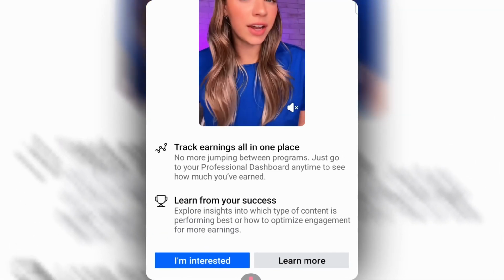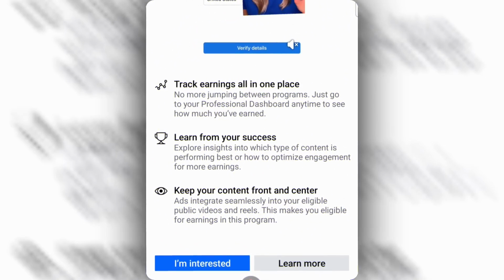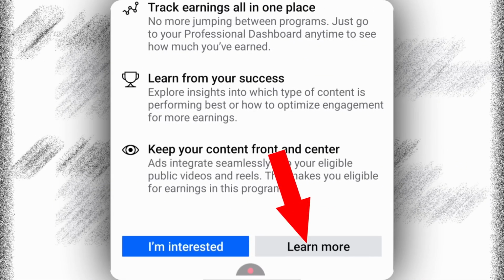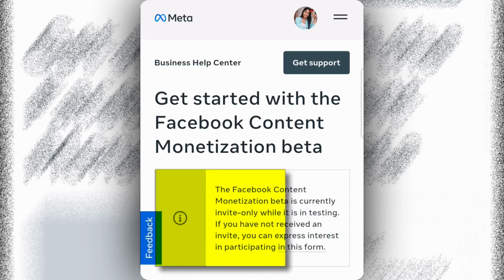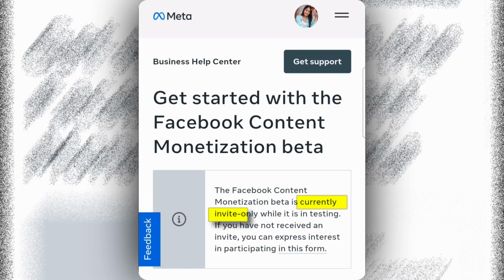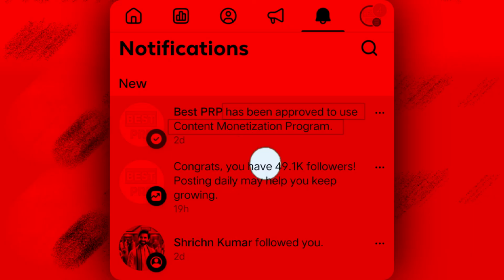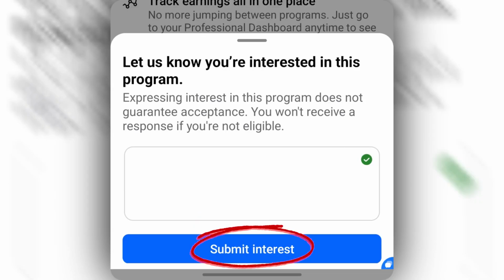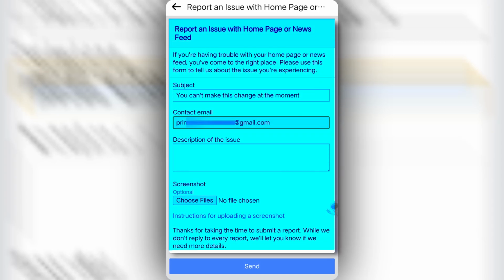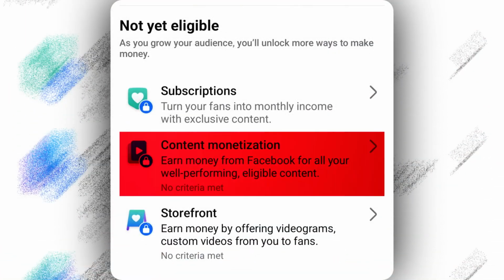But here, as soon as you come down a little to see the criteria, you will not find any mention that your page or profile should have 10,000 followers or watch time. To know its reality, if you click on Learn More below, this kind of page will come in front of you, and if you look carefully below, you will find the mention of currently invite only, meaning Facebook itself will invite you for content monetization. You cannot take it in your own way. Whether you click on I am interested and submit, or click on Learn More and fill the form, nothing is going to happen from this, and we will tell you when Facebook gives content monetization.